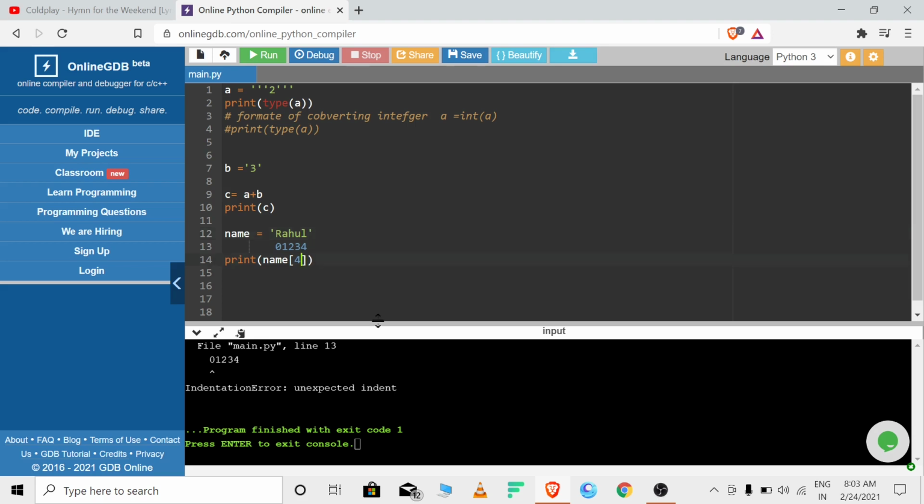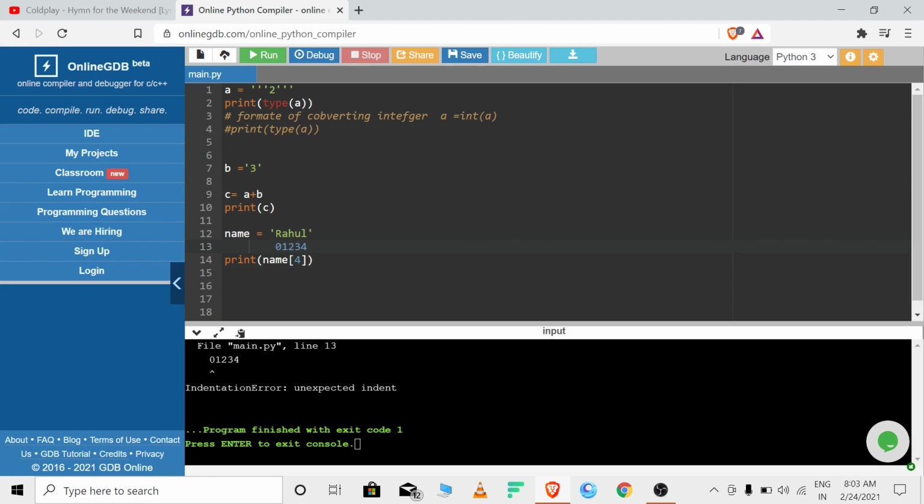Line 13 is giving an error. We can't add just any line anyhow, because the compiler will try to compile and interpret this line, but it will not be able to, because it's just a line. It's not any syntax that it can perform.